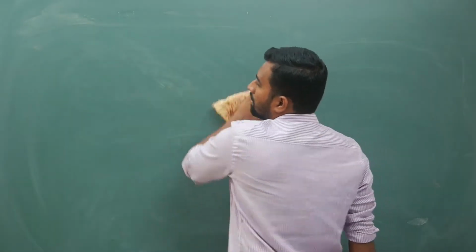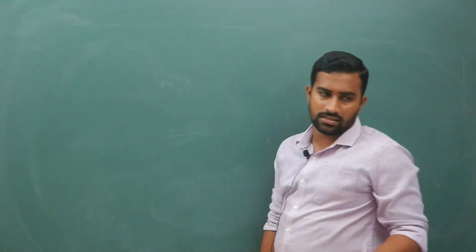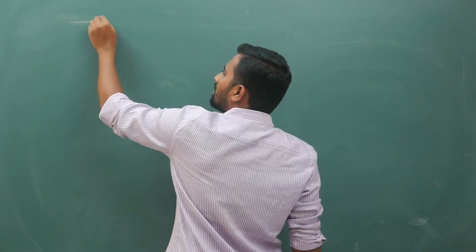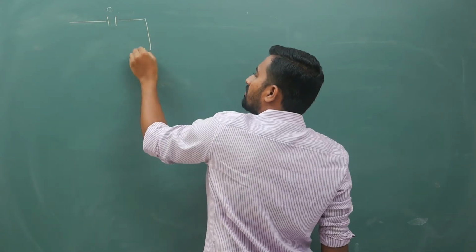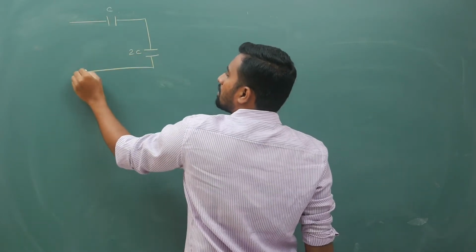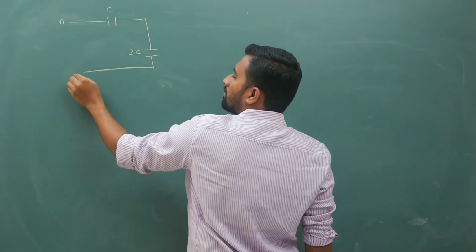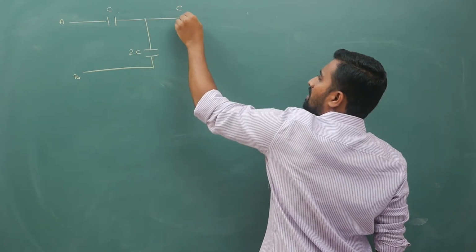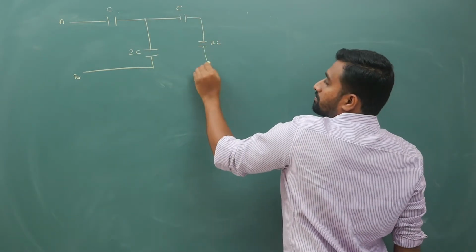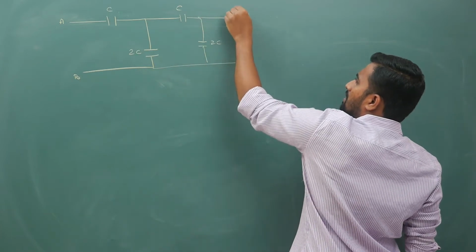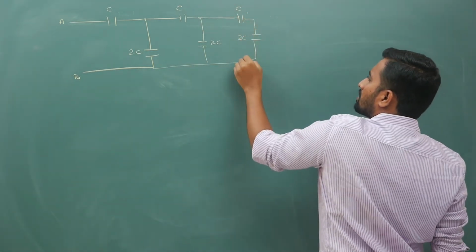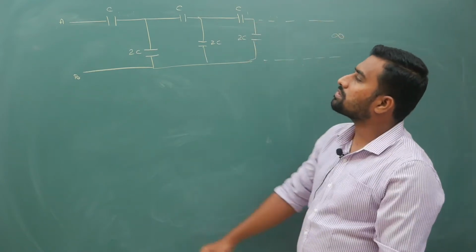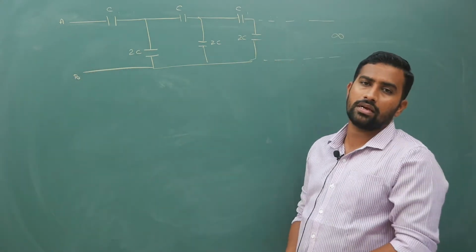Whatever is repeating, that you will just simply replace it with x. Now let us say you have an infinite ladder capacitor network like this, in which this is C to C. You are supposed to find out equivalent capacitance between A and B like this. So that will give you C to C, once again C to C, and once again C to C like this. Let us say your circuit is extending up to infinity. Now you are supposed to find out equivalent capacitance between A and B.